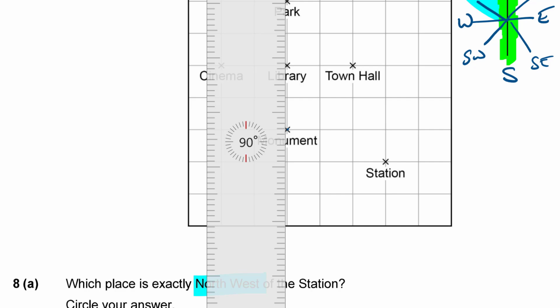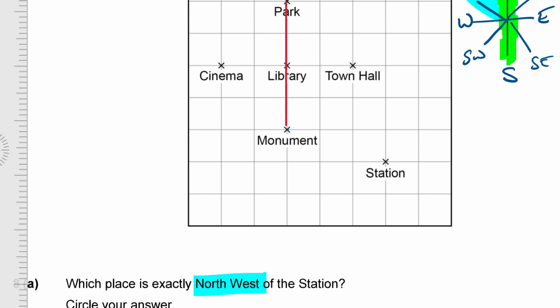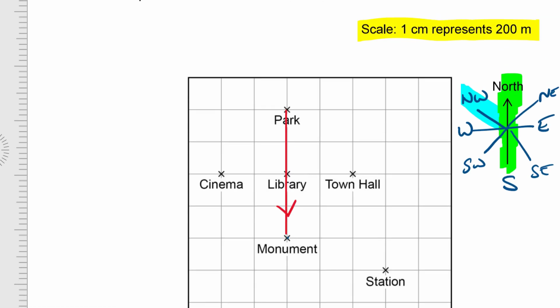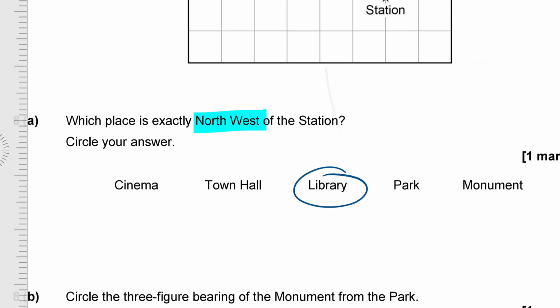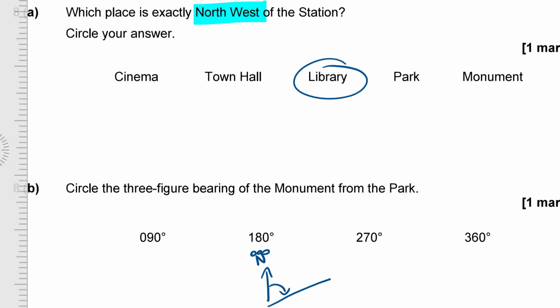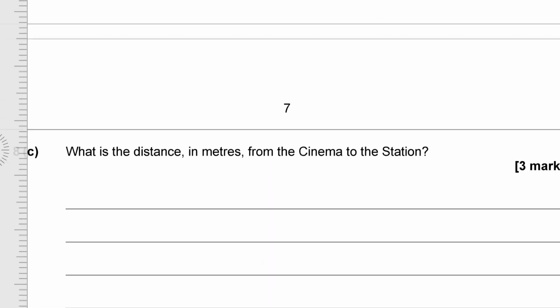So let's just mark that one. Okay, so we said this way is north, so I'm going an angle of 180 degrees around from the north line. So that is going to have a bearing of 180. That one.